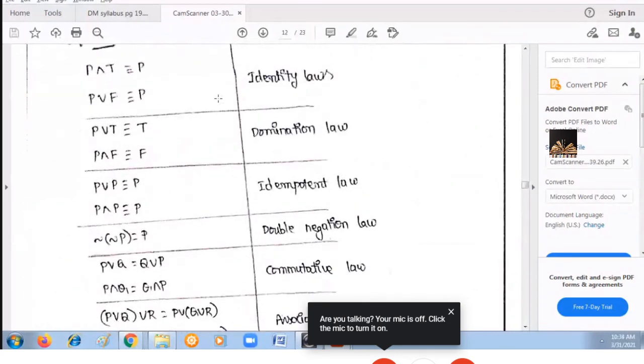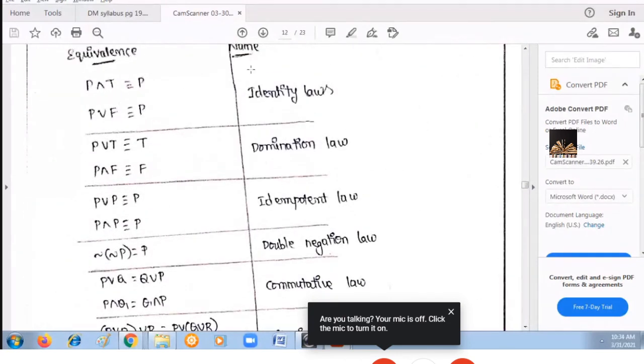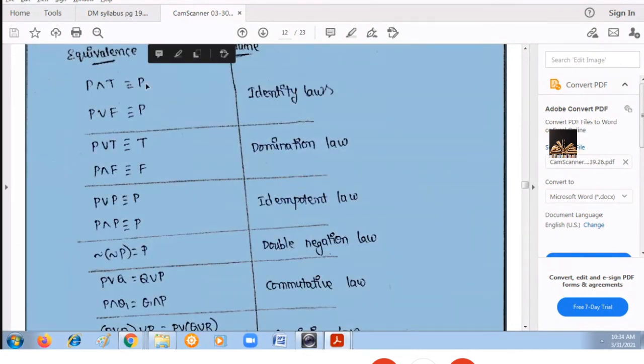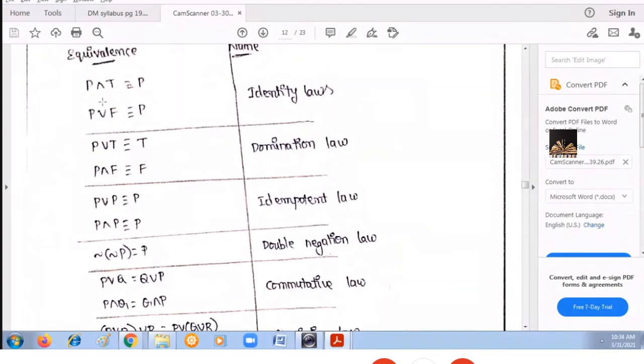First of all, we should know what those laws are. The first one is the identity law. Identity law means P and T, P or F. P and T: what does AND mean? Both the values should be true, but one of the values is declared as true. So the result always depends on the value of P. If P becomes true, then it is true. If P becomes false, then the result is also false because it is an AND operation.